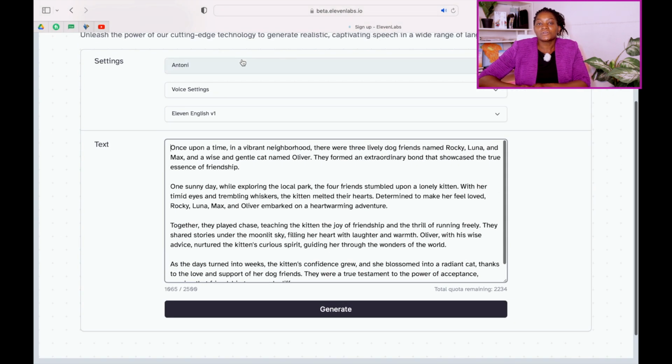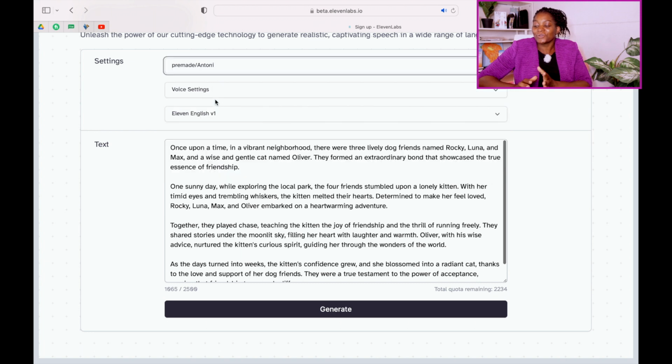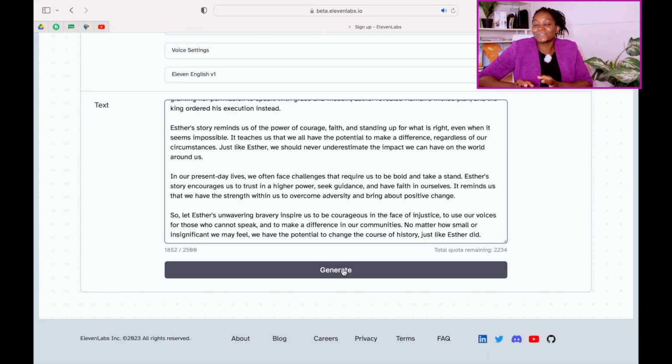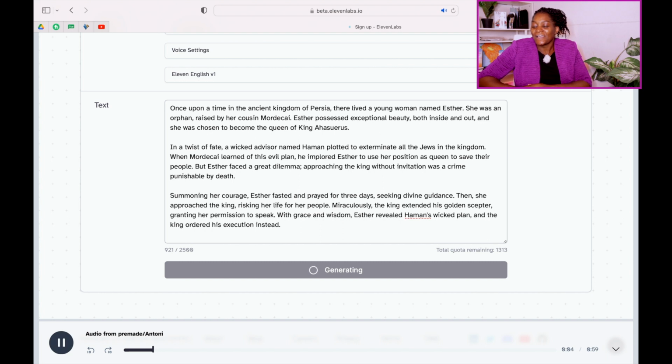Paste it here. So I'm going to use the voice Anthony, and when you do that, then you just go down and you generate your voice. So it's going to generate the voice for us. My overcomer, this is amazing. AI is changing lives. So now we have our voice. You just go down here and then you download it.